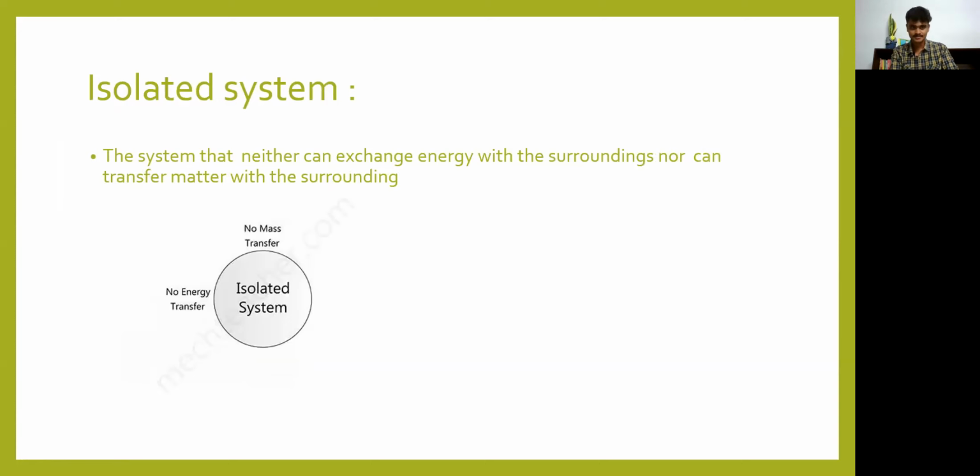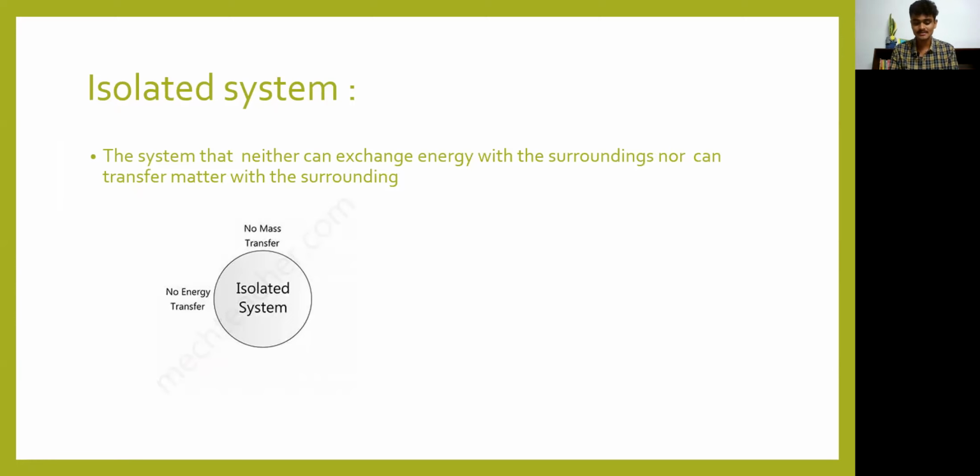Then comes the isolated system. What is an isolated system? I think everybody likes to drink coffee hot, with the exception of cold coffee lovers. So we store coffee in a flask. Our mothers prepare coffee every day and pour it into a flask. Why is it necessary to pour it in a flask? Because it will always stay hot. That is the concept of using a flask. So that is an isolated system.